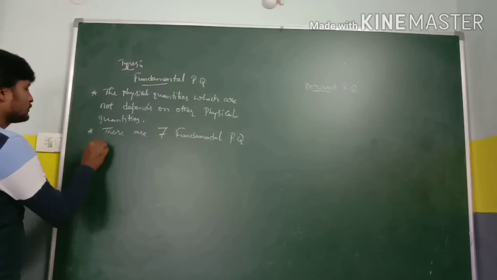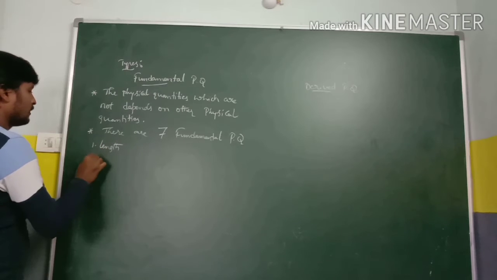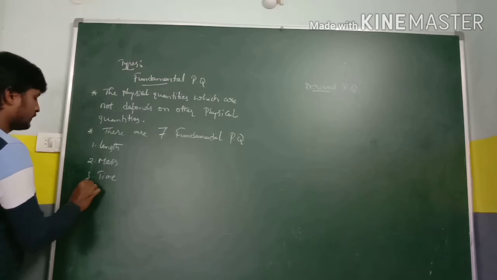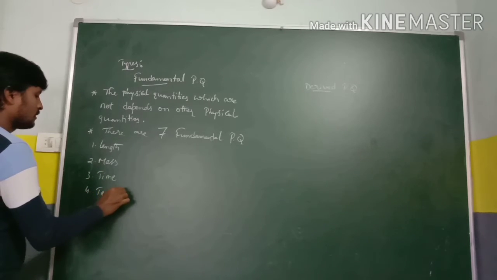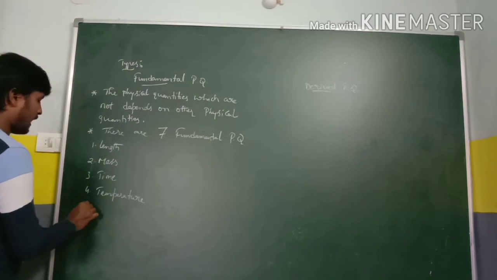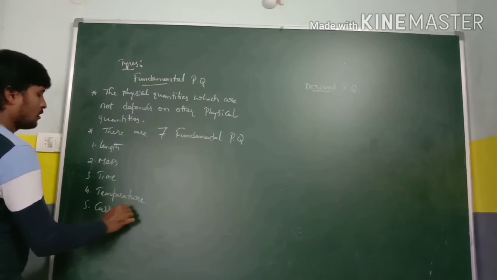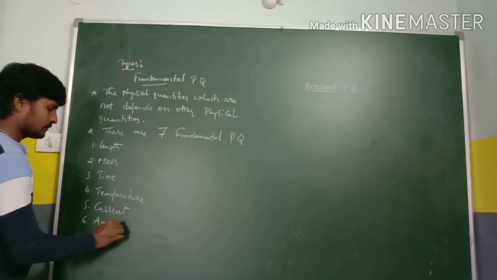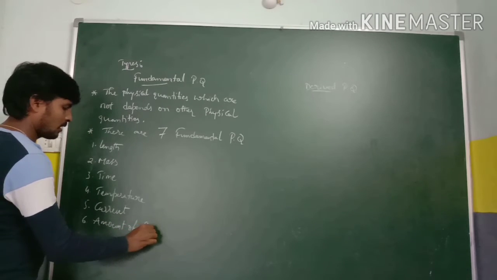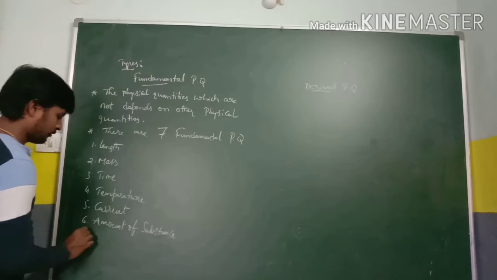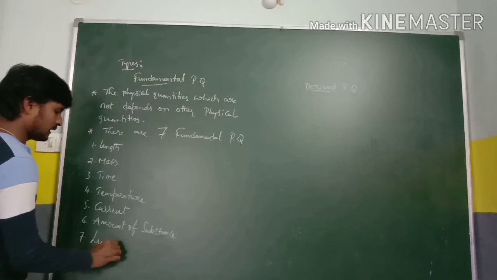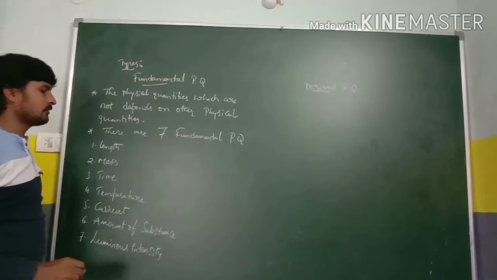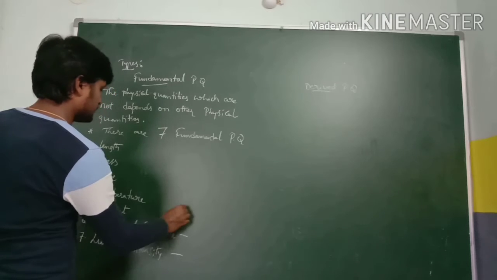The 7 fundamental physical quantities are: first one, length, mass, time, temperature, electric current, or simply we call it current, amount of substance, and finally luminous intensity. So these are the 7 fundamental physical quantities.